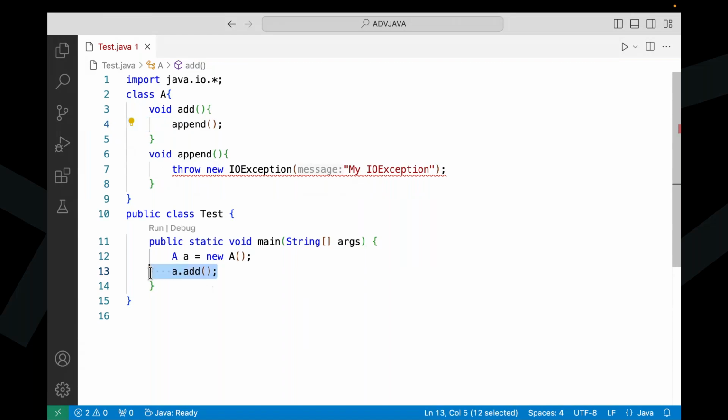The add method call is at the 13th line, inside the main method. Here we have these many pinpoints, so try to remember them.